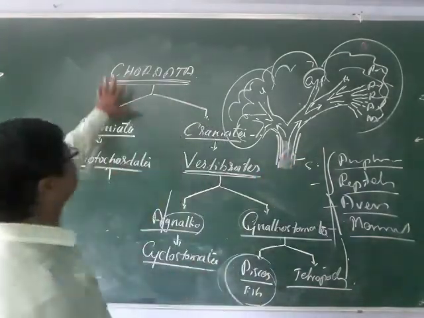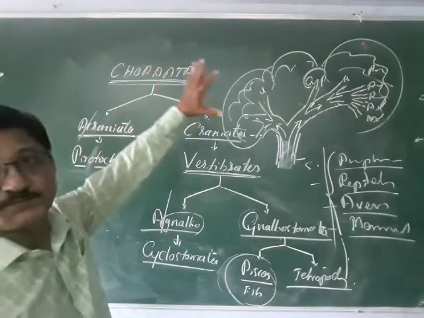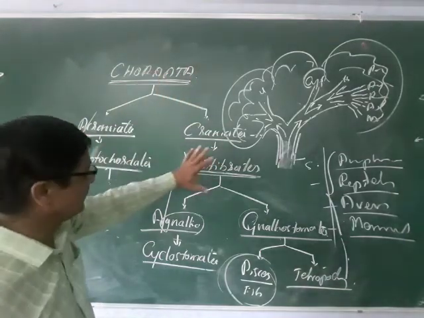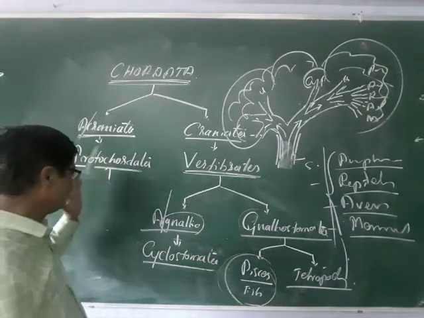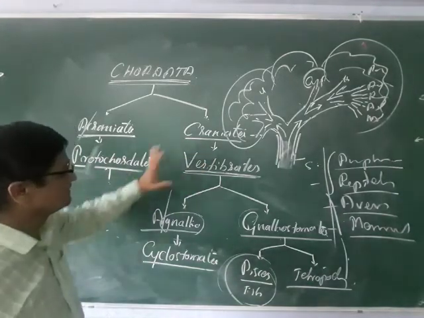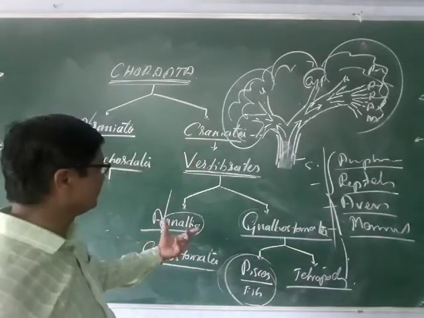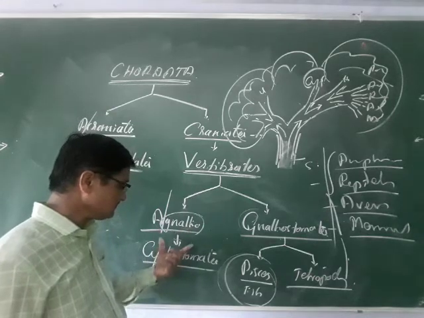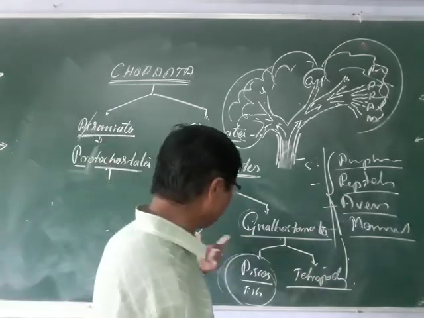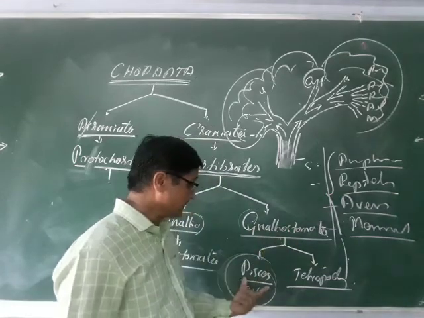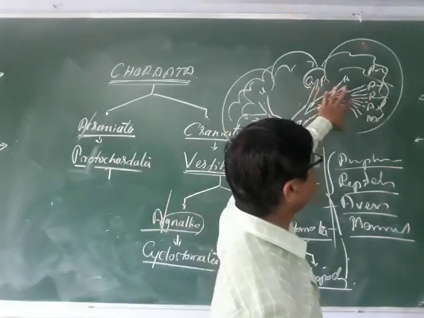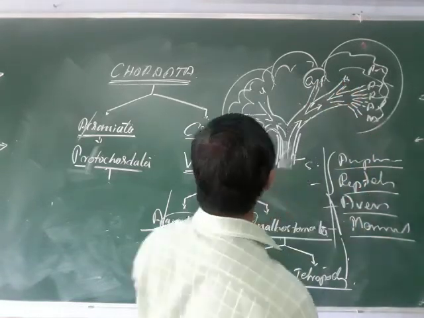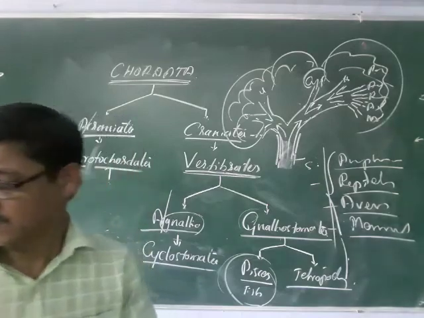You remember Chordata, protochordate and the craniata. They have been classified into protochordates and the vertebrates. Protochordates have 3 types: hemi, uro and cephalochordates. Craniates are the vertebrates. Vertebrates have been classified into Agnatha and the Gnathostomata. Agnatha means jawless, the cyclostomes, and Gnathostomata means jaw-having. There are Pisces and the tetrapods. Pisces means fish, and tetrapods means amphibians, reptiles, aves, mammals. So this is the phylogeny of the Chordata.